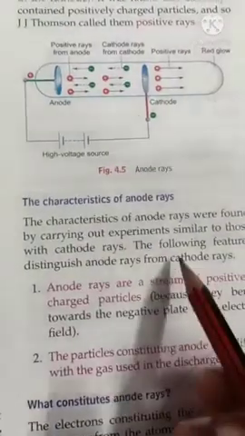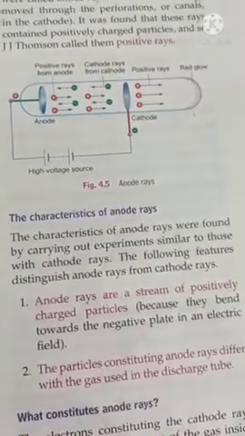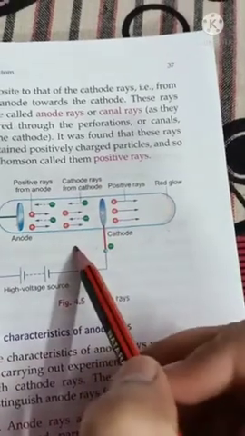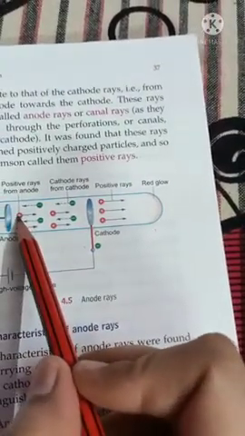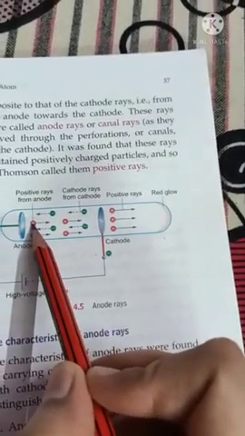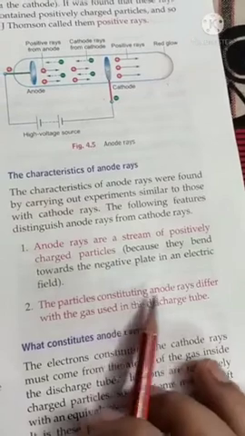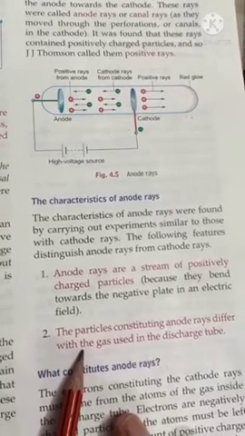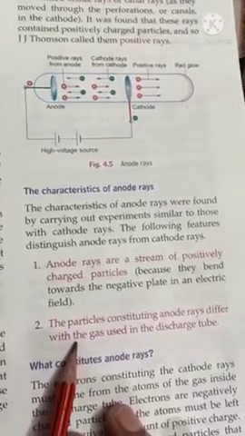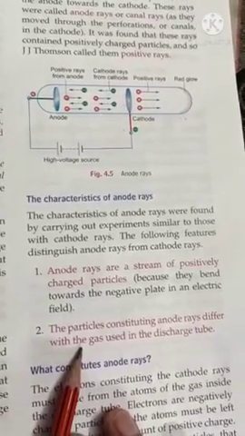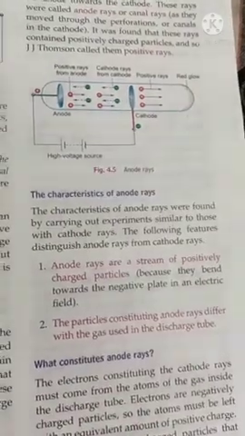So what are the different characteristics of anode rays? Anode rays are a stream of positively charged particles. This we can prove. If we apply an electric field around this discharge tube, we will see that anode rays deflect towards the negative terminal, because they are positively charged, so they are attracted towards negative and repelled by positive. The particles constituting anode rays differ from gas to gas. If we take hydrogen it will be different, if we take nitrogen it will be different, if oxygen it will be different. So the particles of anode rays depend upon the type of gas taken inside the discharge tube.